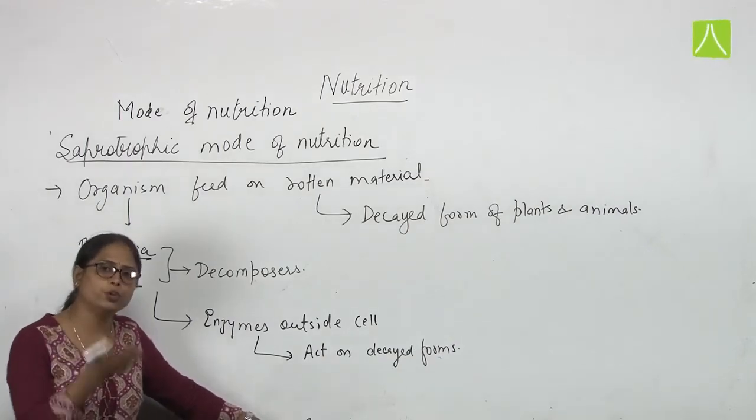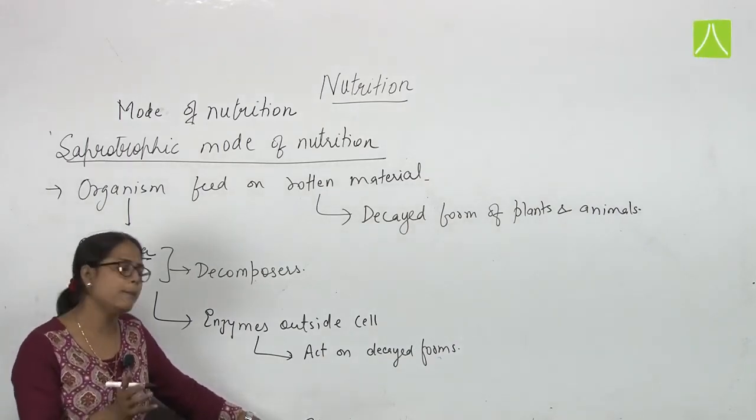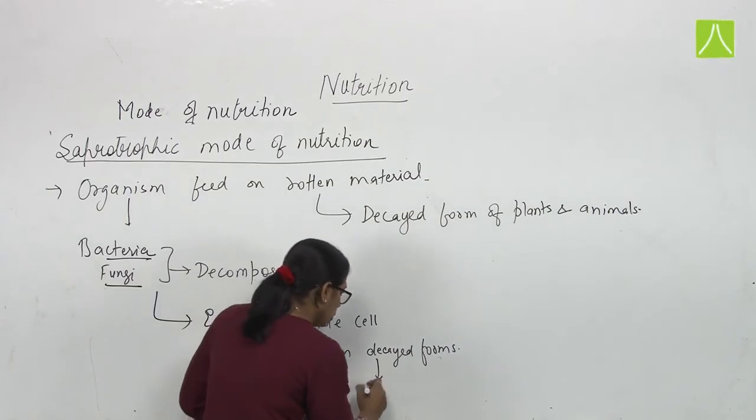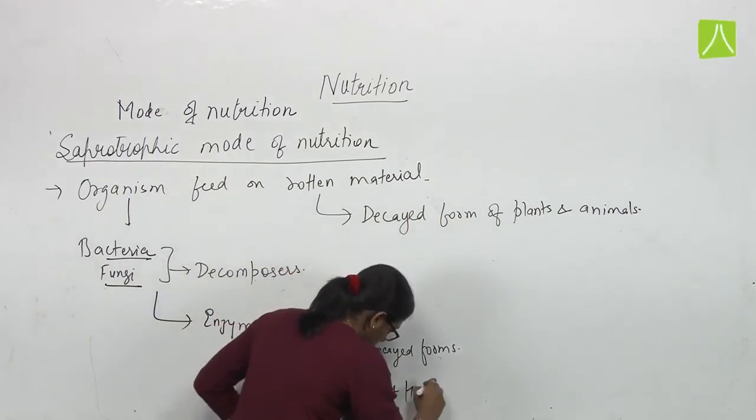So they have to be degraded or decomposed completely into CO2 and water.